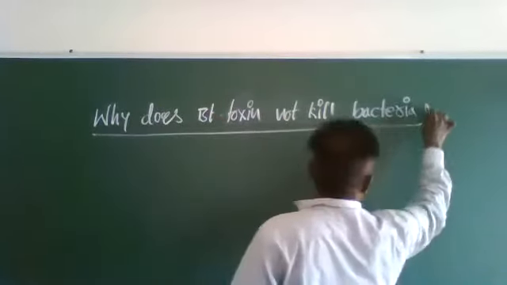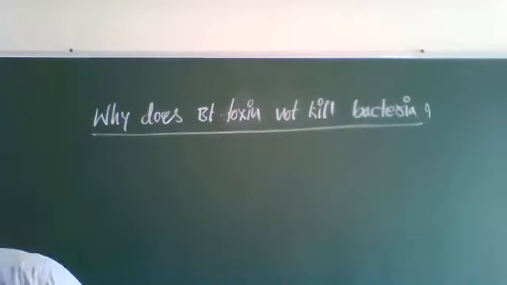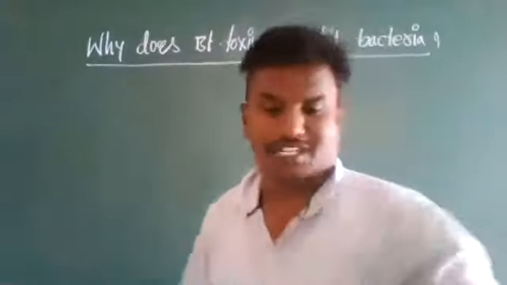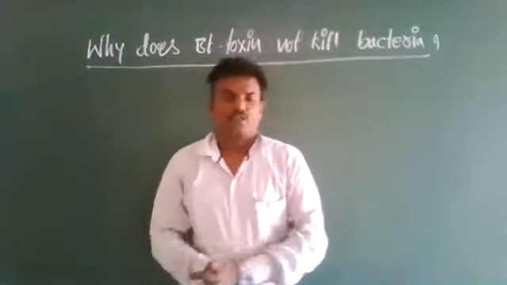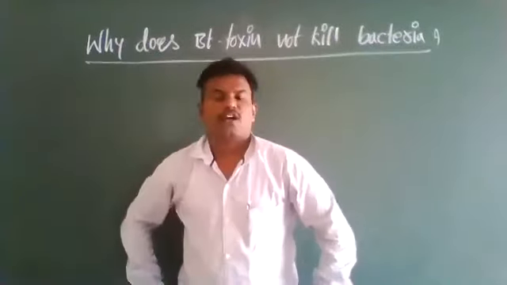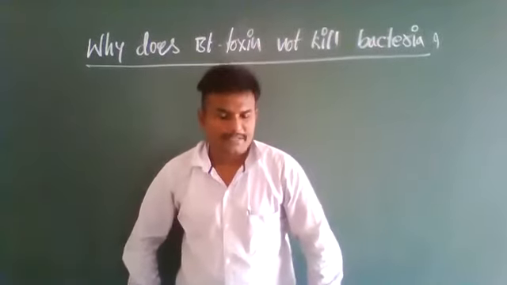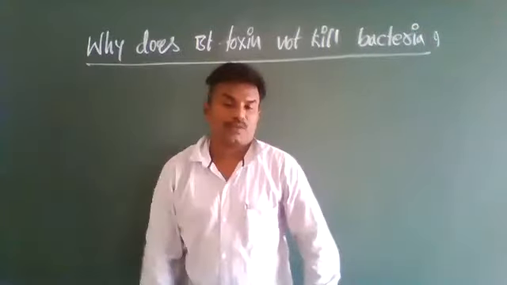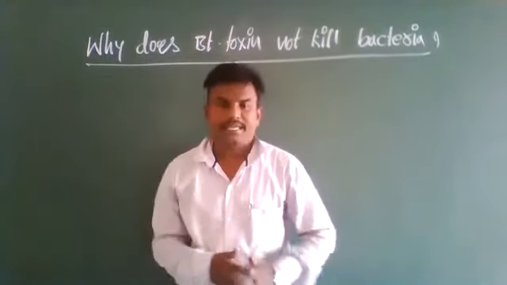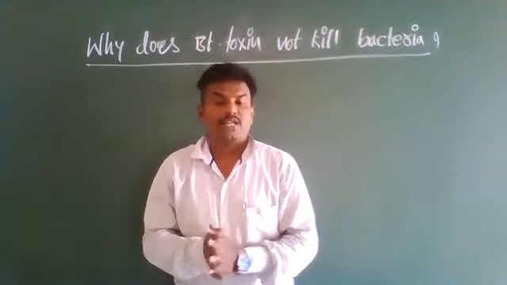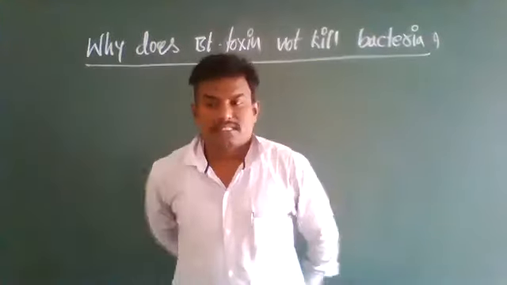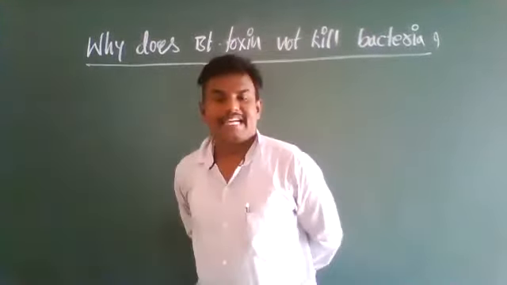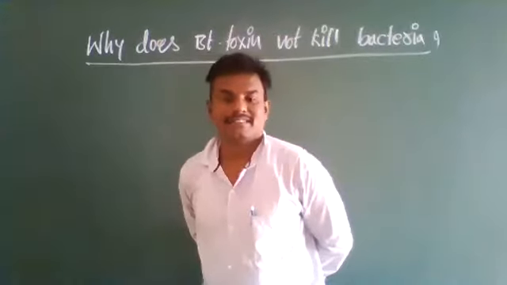Here is one question for remarks. So, the Bt cotton plants topic is finished. Next, applications of biotechnology in agriculture. In that topic, how Bt cotton plants are produced, we discussed in the last class. From that only, there is a chance to ask a 3-mark question: why does Bt cotton not kill the bacteria Bacillus thuringiensis? That is the question.